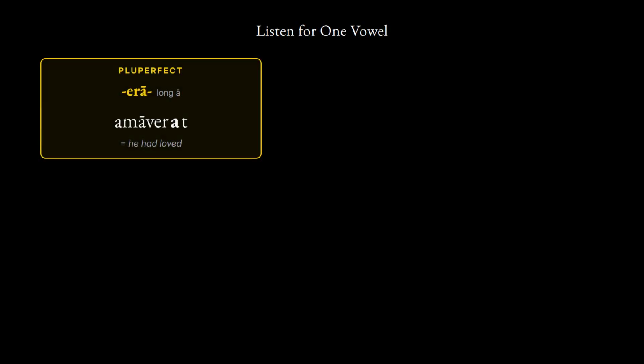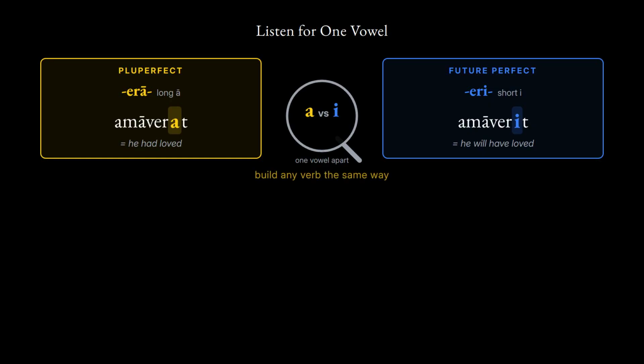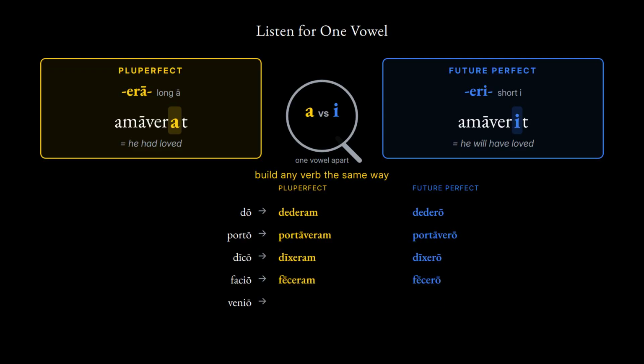These two tenses sound almost alike, so listen for one vowel. The pluperfect stretches its sign long: era. The future perfect clips it short: eri. That single sound separates had loved from shall have loved. Because the endings stay perfectly regular, you can raise both tenses on any verb whose perfect stem you know, from give and carry to say, make, and come.